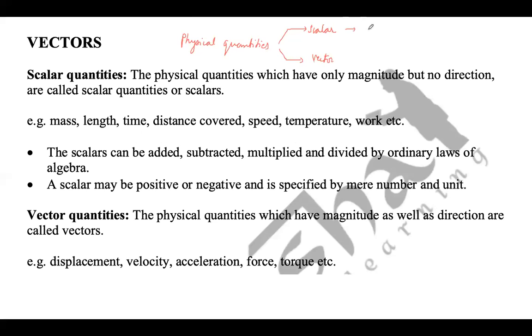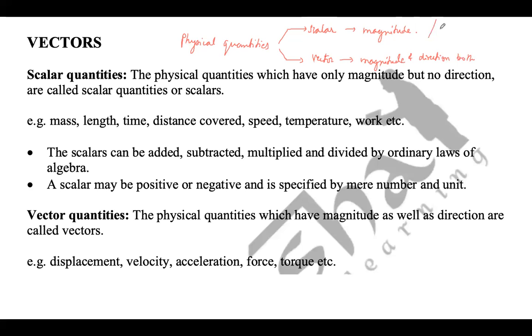Scalar quantities are those which have only magnitude. Okay, so these have only magnitude. Vector quantities are those which have magnitude as well as direction. So this has magnitude and direction both. Okay. So scalar quantity has only magnitude, vector quantities have magnitude and direction.